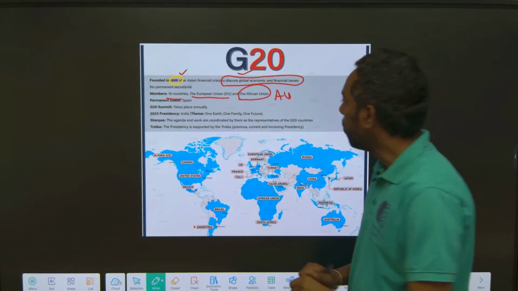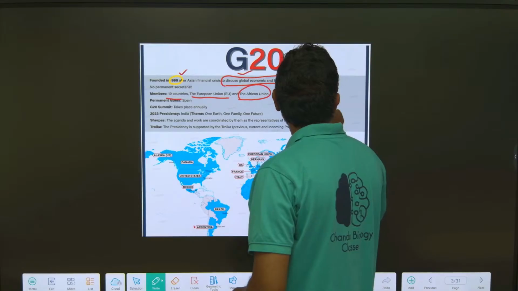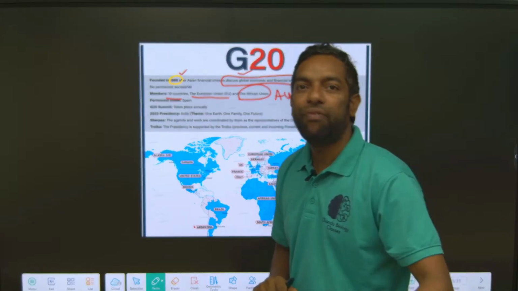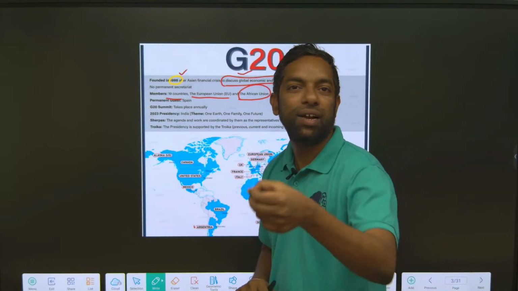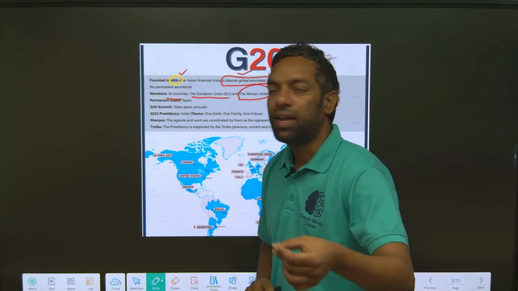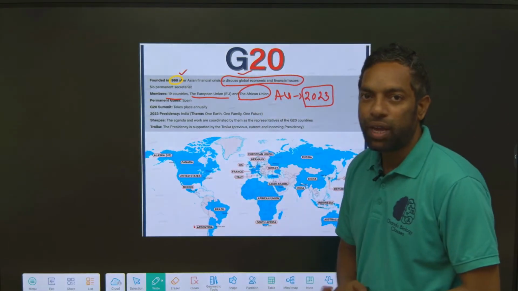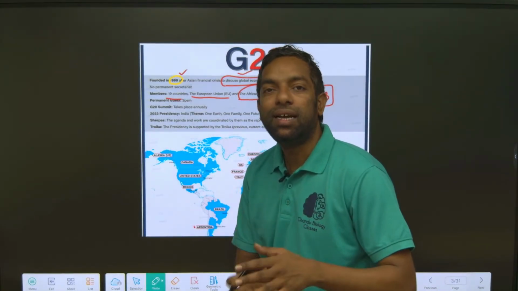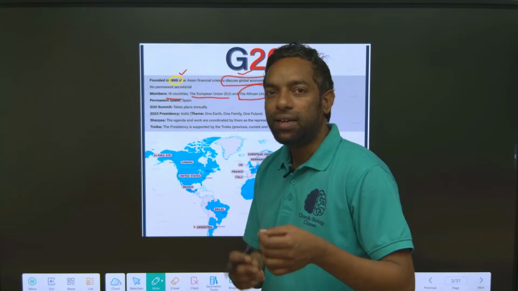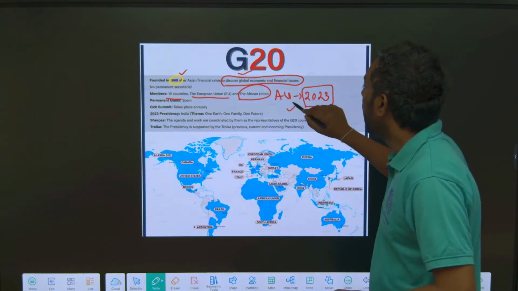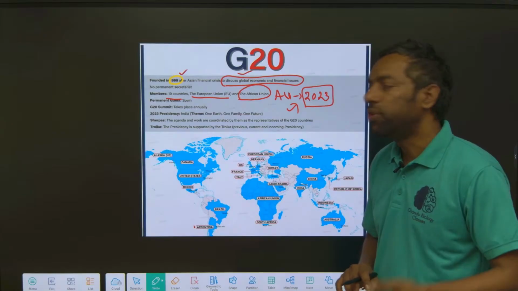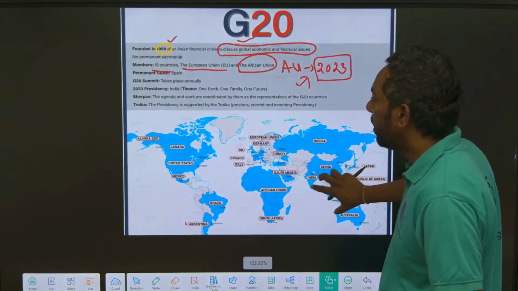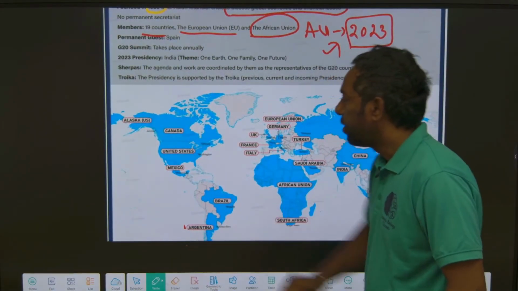The AU entered in 2023. Before that it was the EU, the European Union, which is part of the G20, and later in 2023 the African Union also entered.